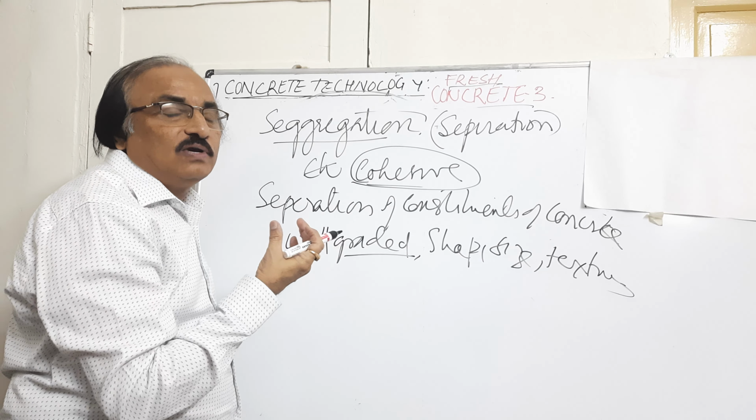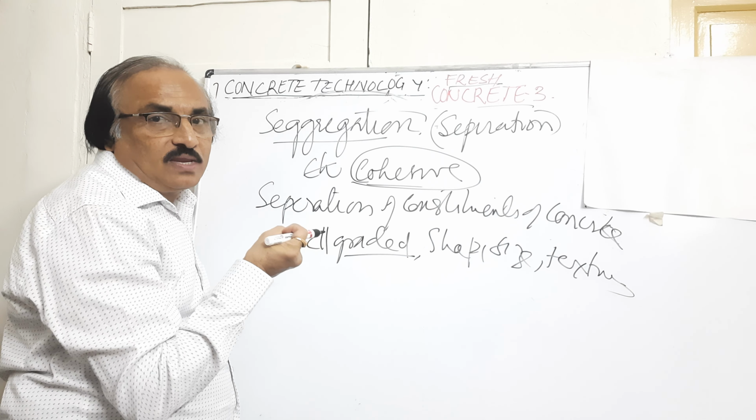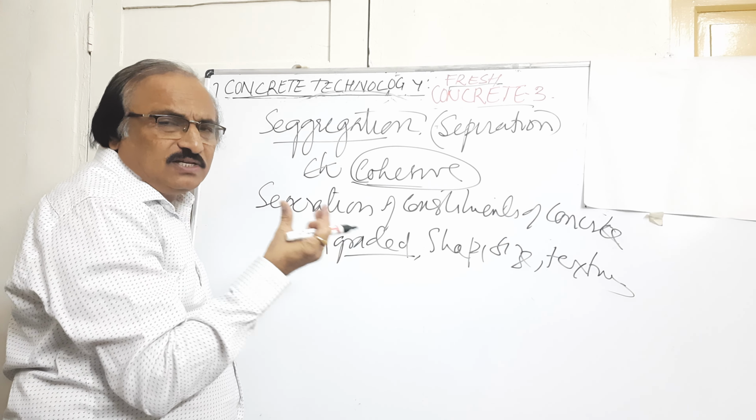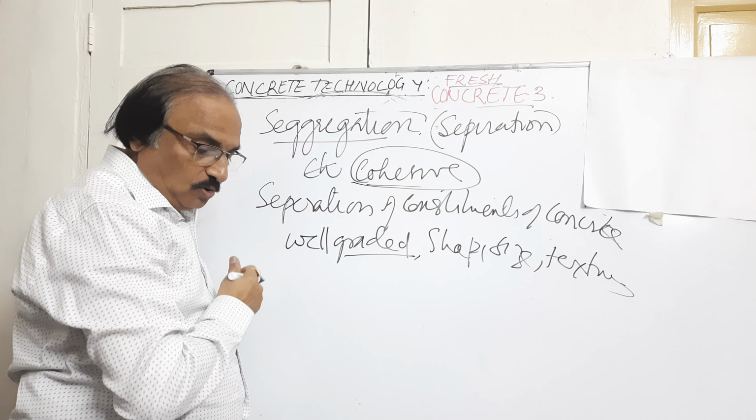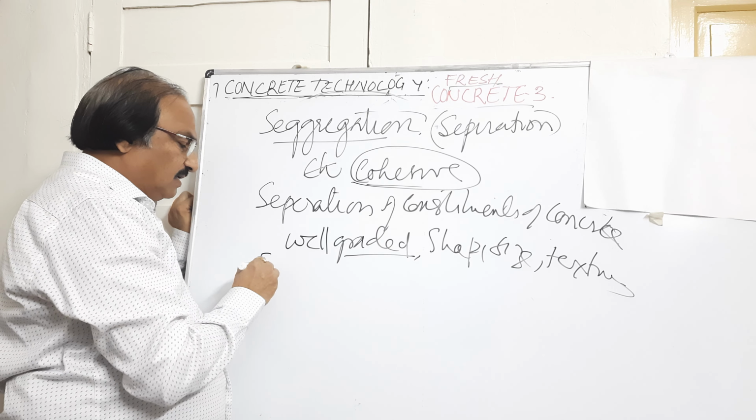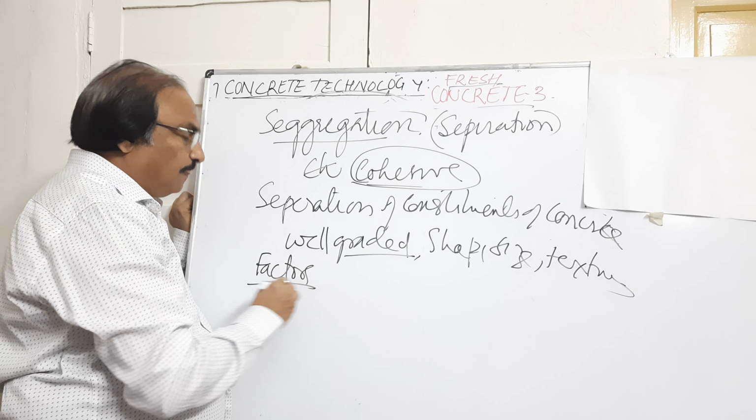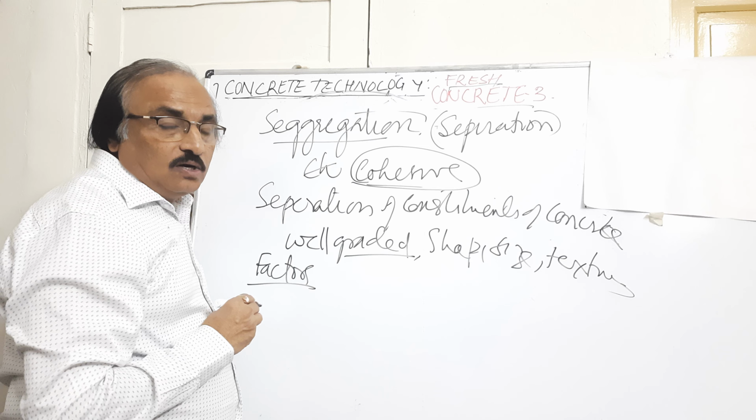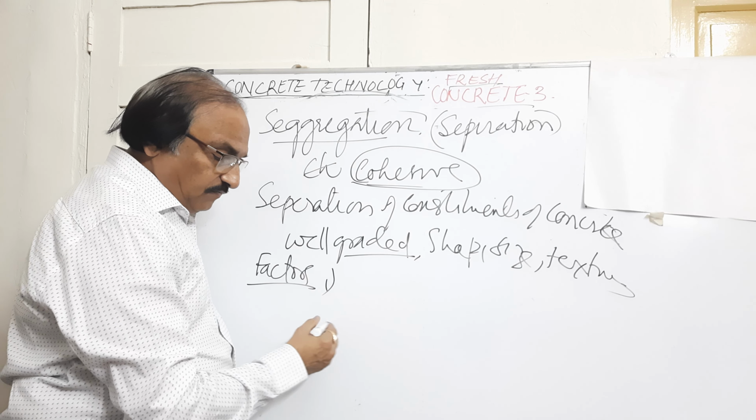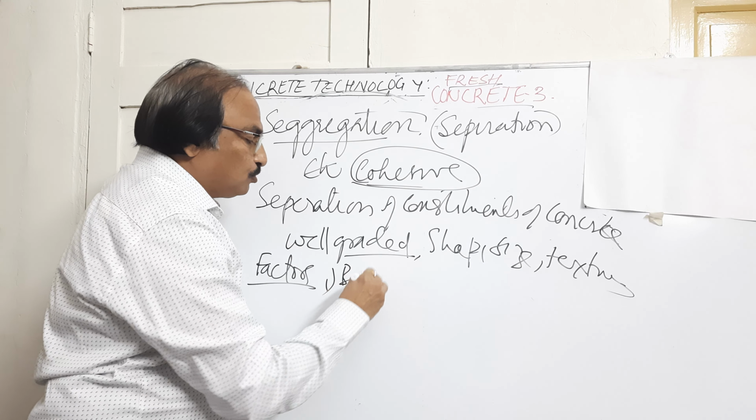When these are all available, then we can prepare a concrete which is very much cohesive. Cohesive we can call it ek jaan. Ek jaan means everything into one. So they should hold together properly. There are different factors which will affect the segregation of the concrete. First and foremost is bad mix proportion.